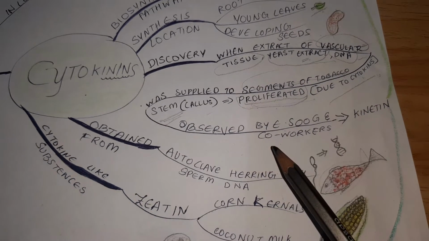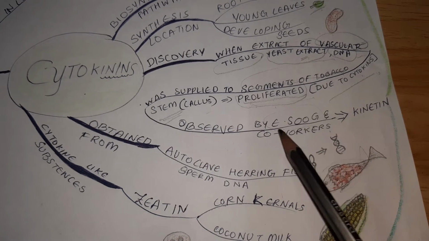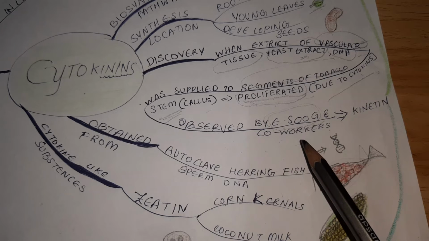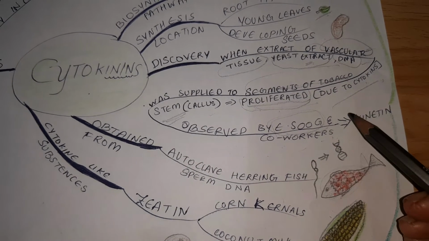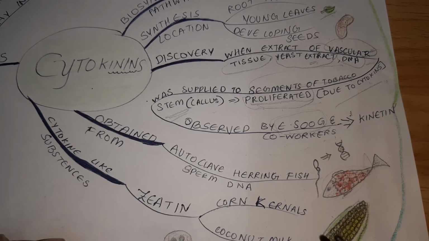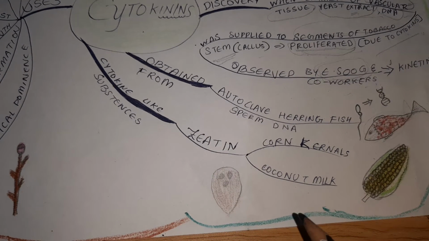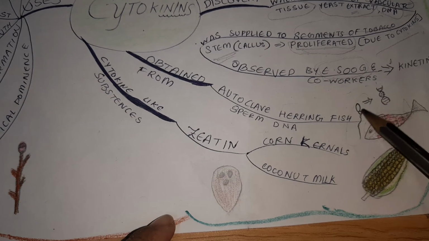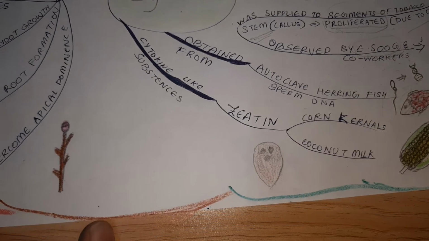This was all observed by E. Skoog and his co-workers. They first coined the term kinetin. This was the first name given to the cytokinin hormone, kinetin. It is also obtained from autoclaved herring fish sperm DNA. The DNA of the herring fish sperm is rich in the hormone kinetin.